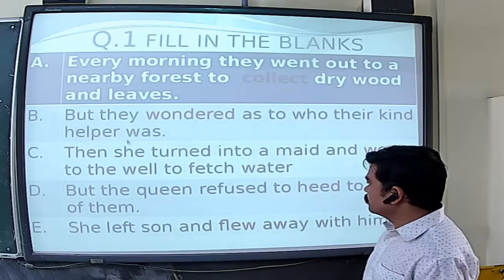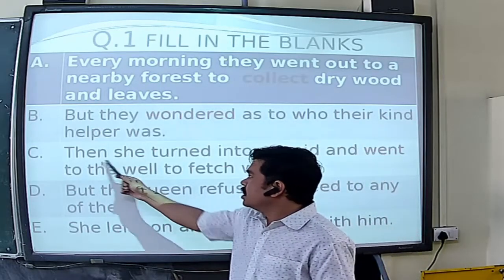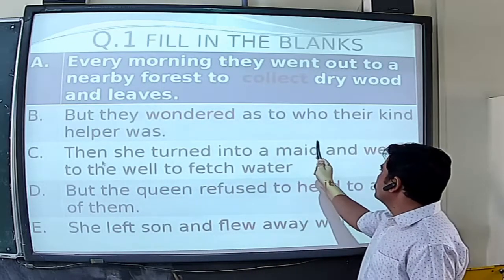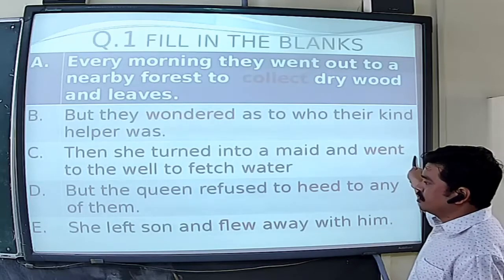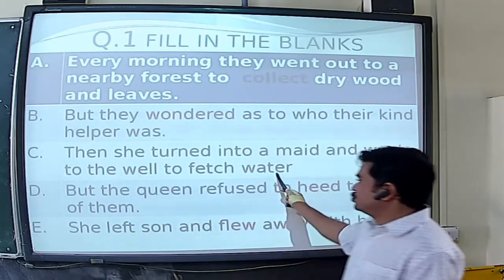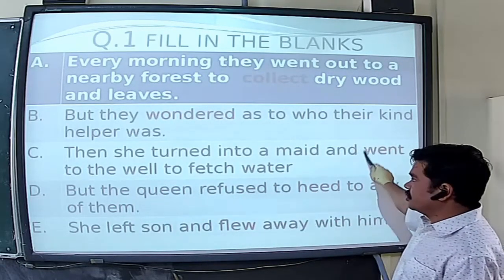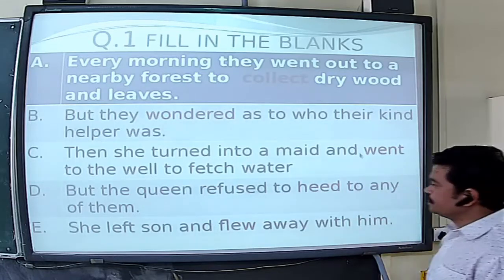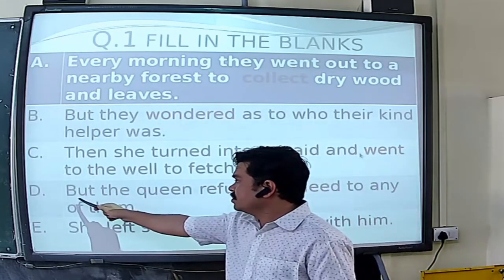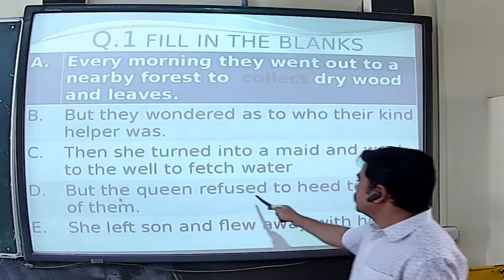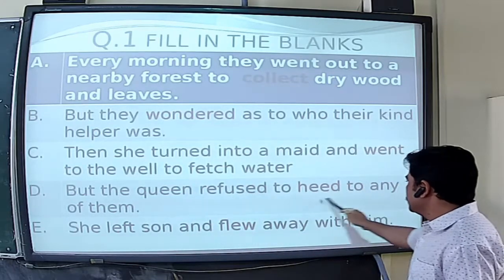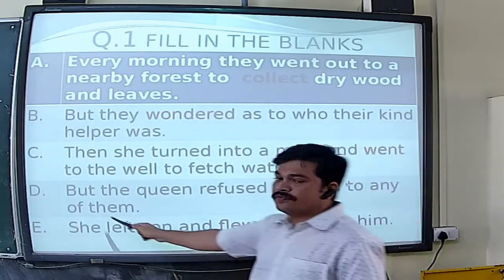Then we will go to question number C. Then she turned into a maid and went to the well to fetch water. This is the answer, went. Went is the answer. And question number D is, but the queen refused to heed any of them.